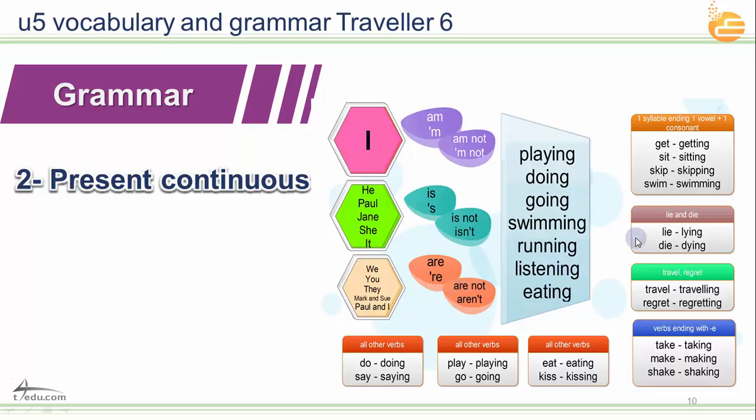And also, verbs with ie, like lie, lying, we change the two vowels at the end to y, and die, dying. Lie, lying, die, dying. Be careful for this. And also for some verbs like travel and regret. Travel, traveling. Also we double the last consonant. Regret, regretting. And also verbs that end with e, we delete the e. Take, taking, make, making, shake, shaking. So also all other verbs like do, doing, say, saying, play, playing, go, going. This is how we add the ing with no changes. Eat, eating, kiss, kissing. All of these verbs don't change.